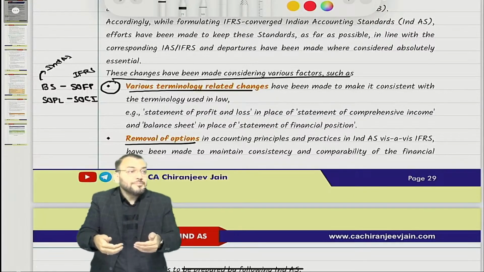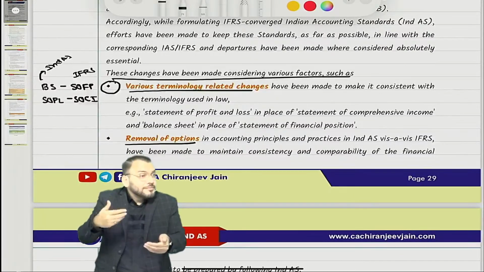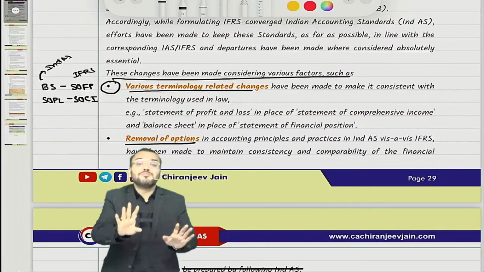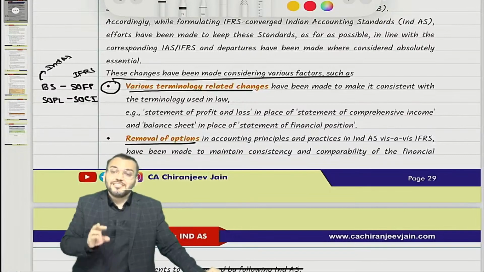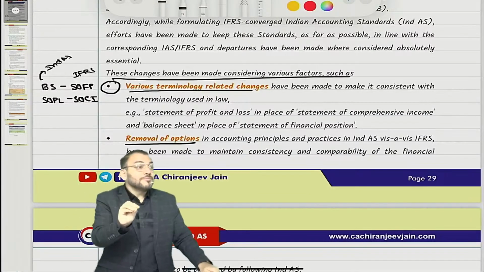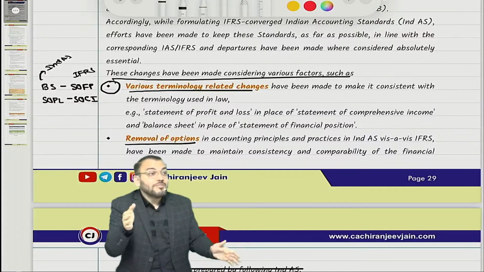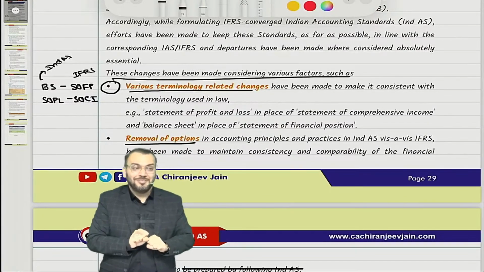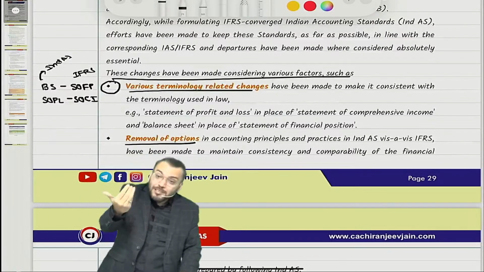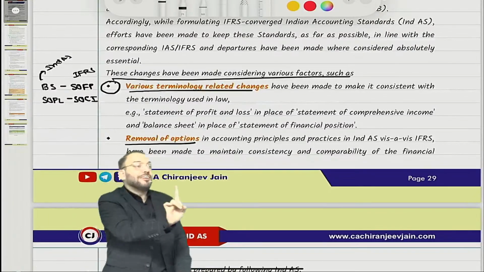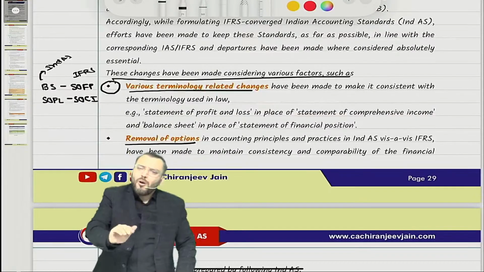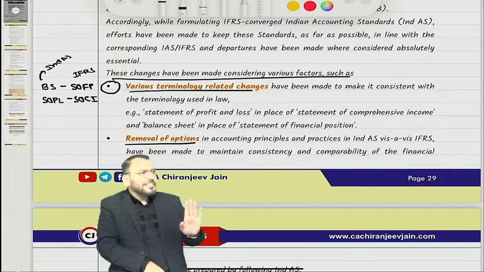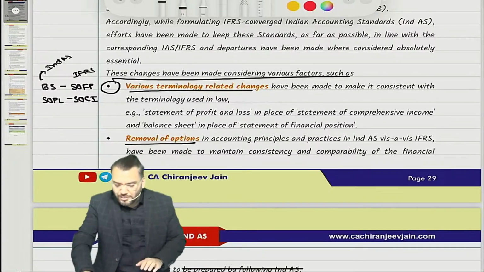Therefore, when MCA was converting IFRS, they removed many options. They said only one option. Why have they said only one option? So that financial statements of all Indian companies are comparable. So many options have been removed and they have given only one treatment. If an option has been removed, this will also not make any difference because they are retaining one option. I hope you are understanding.